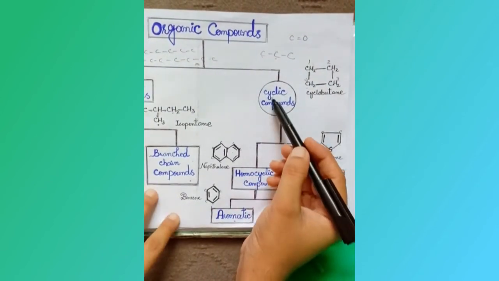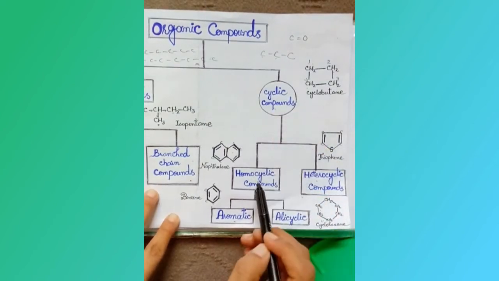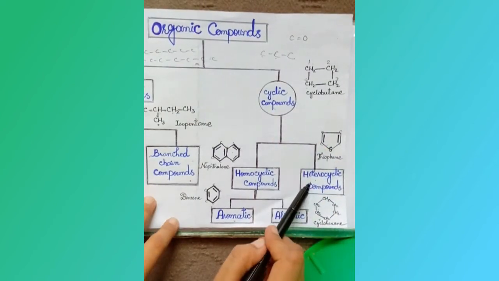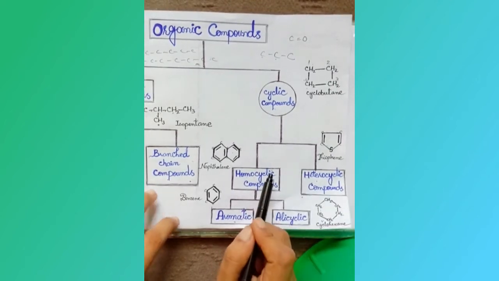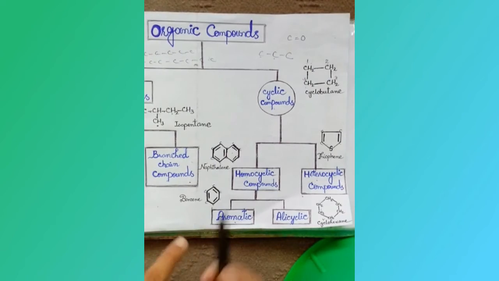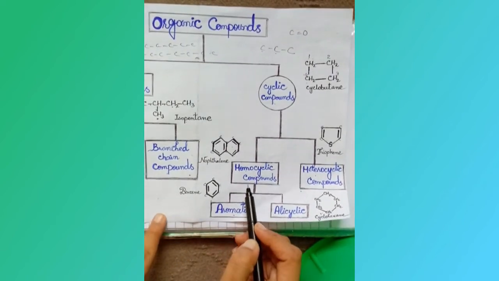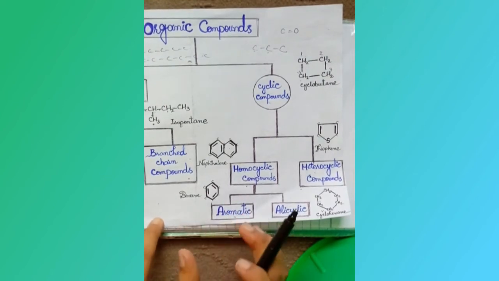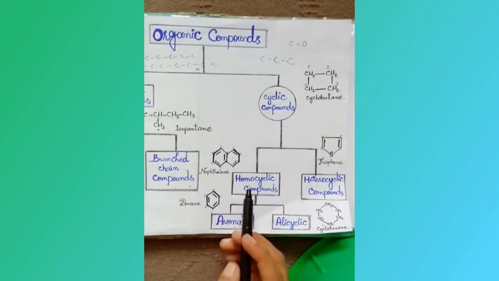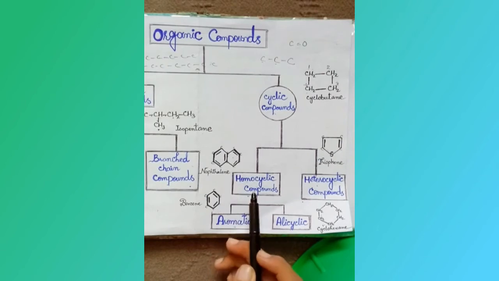Cyclic compounds are further categorized into homocyclic compounds and heterocyclic compounds. Homo means same, while hetero means different. So homocyclic compounds are those made up of only one kind of atom. It means their rings consist of only one kind of atom.